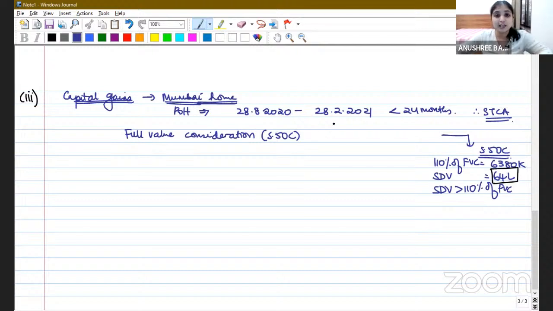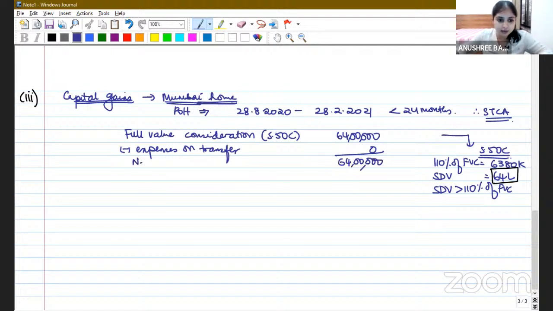So what is the full value consideration that we will write over here? 64 lakhs. Right? From this, what do we subtract? Expenses on transfer. Do we have any expenses on transfer? No. So this entire 64 lakhs becomes our net consideration.